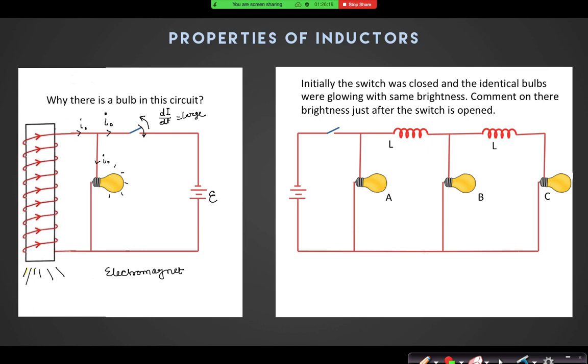Okay, it's a very good question. I'll leave this question for your homework. Think about the inductor property and find the answer.